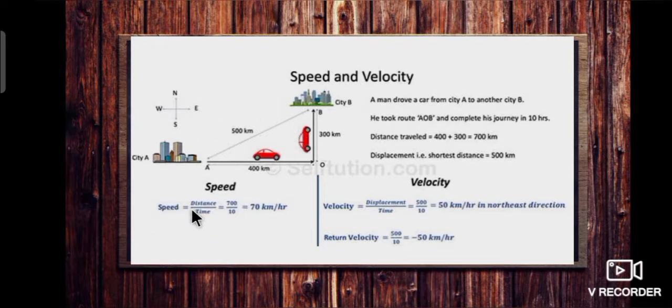Next, speed. Speed is equal to distance divided by time. That is 700 kilometer divided by 10 hours. Speed is equal to 70 kilometer per hour. Next, velocity. Velocity is equal to displacement divided by time, which is 500 kilometer divided by 10 hours, equal to 50 kilometer per hour in northeast direction.